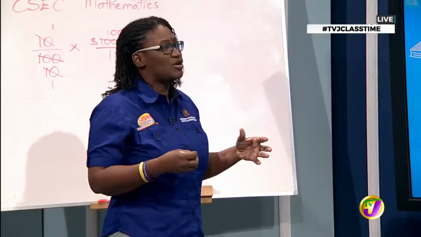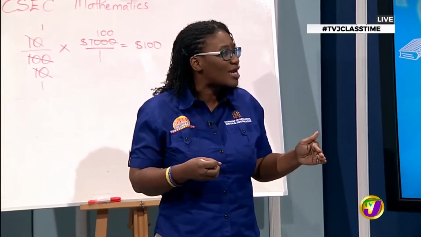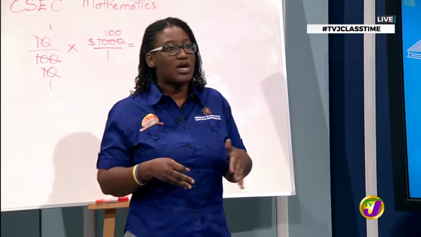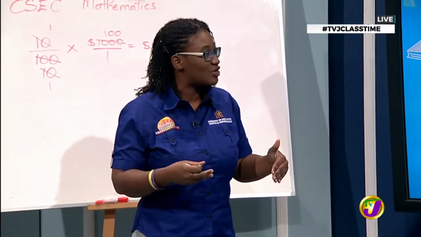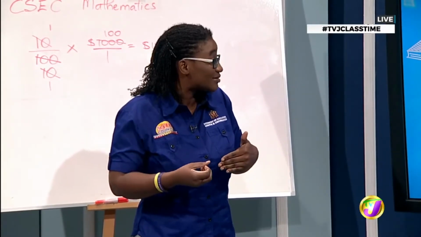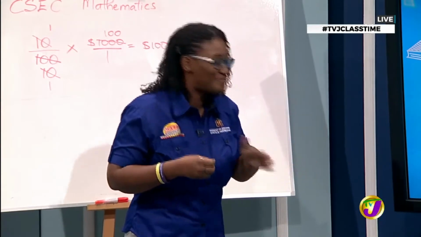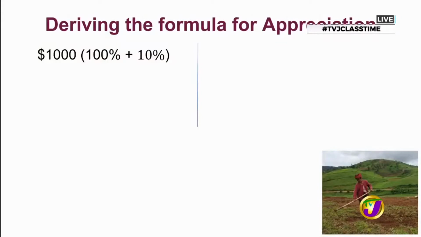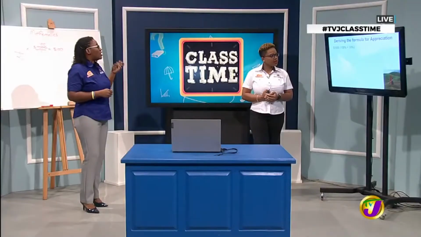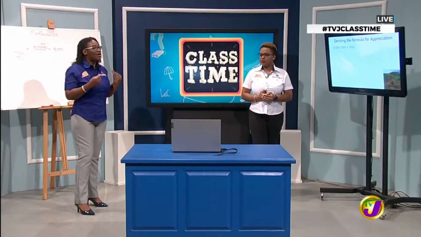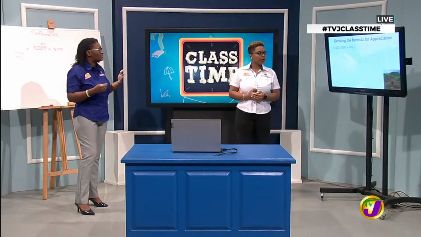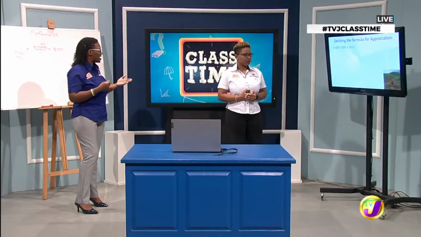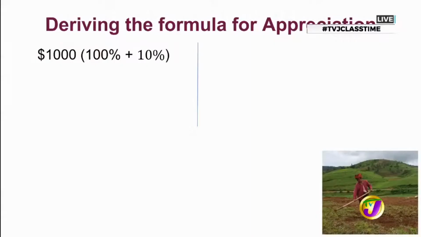So I'm thinking now, based on what we calculated earlier, that this land is now, at the end of year 1, going to be valued at 110% of what it valued at the beginning. And technically, each year, it did value 110% of what it valued at the start of that year. But I want to take it a little bit further, because that 100%, we can always write as a fraction and ultimately as a decimal.